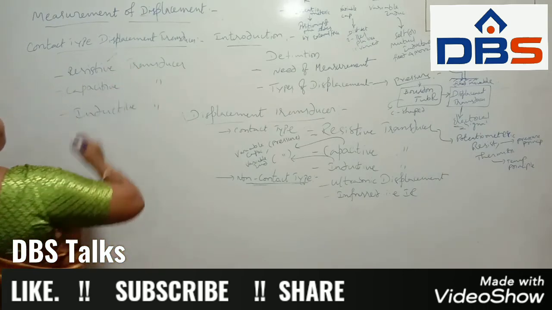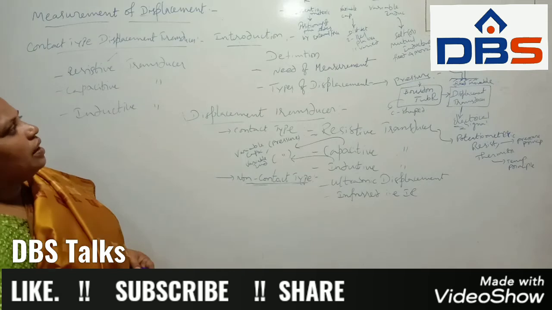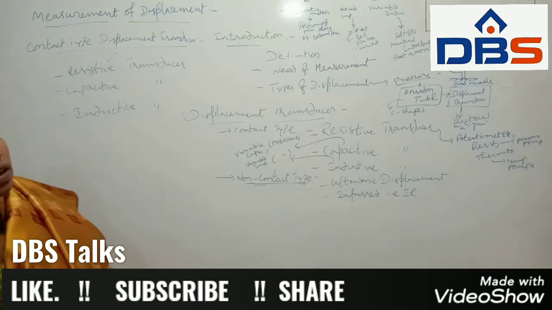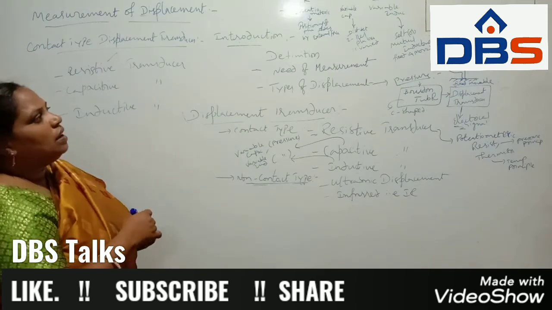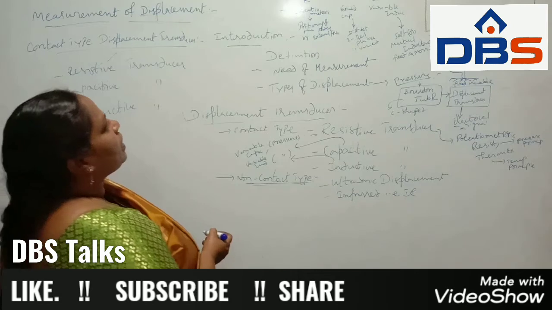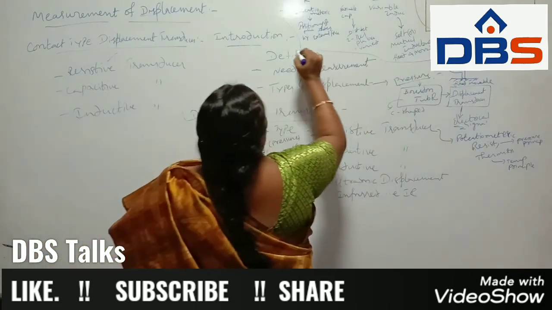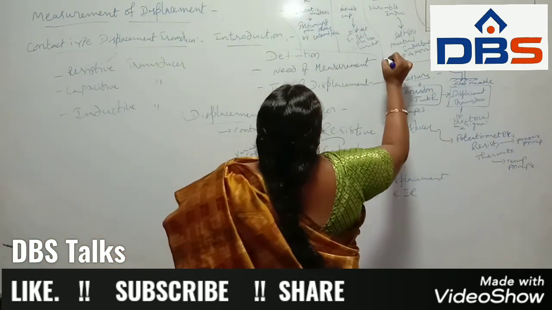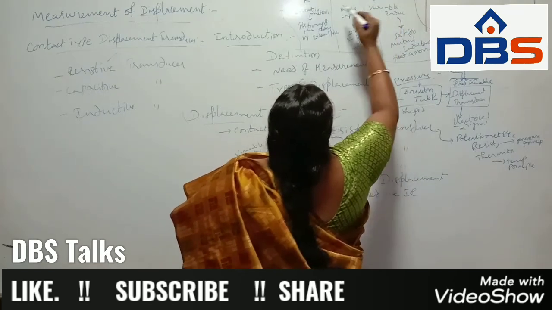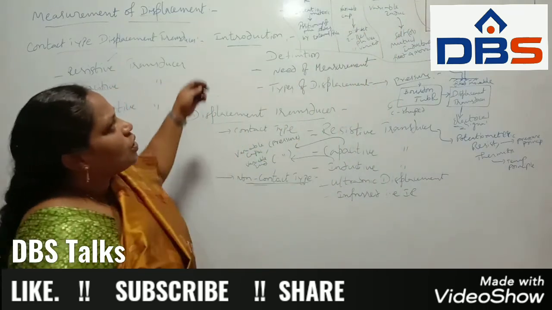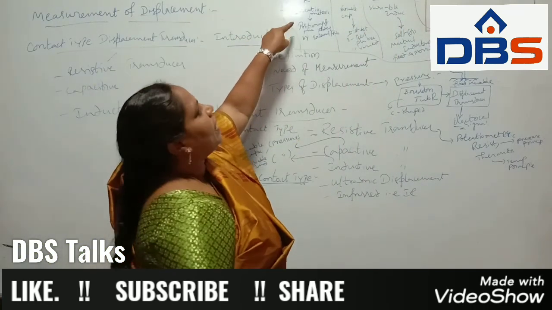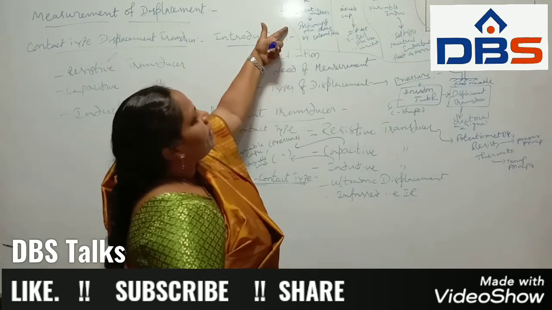The resistive transducer we consider based on the pressure principle. Simply we can take this table, where individually you can consider resistor, capacitor and inductive. For example, for resistor we can take the potentiometer.